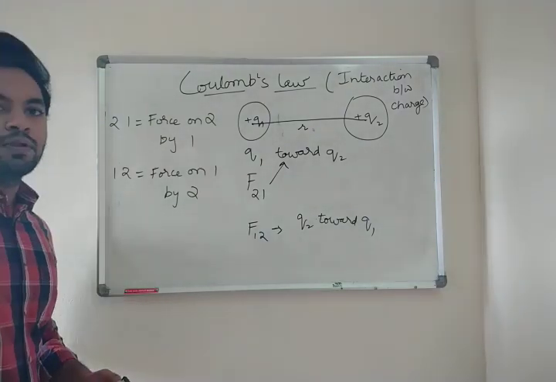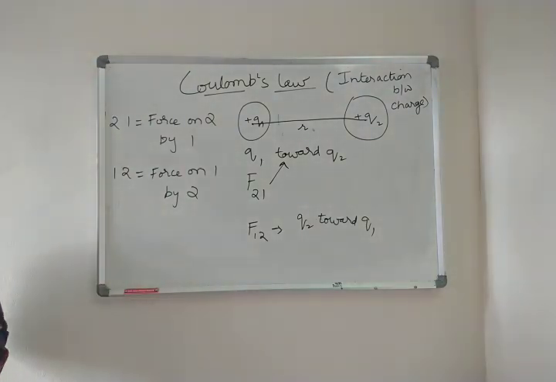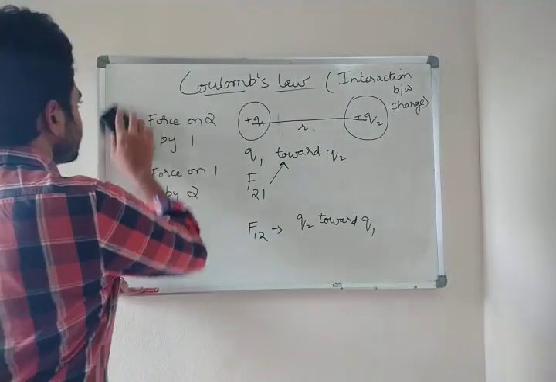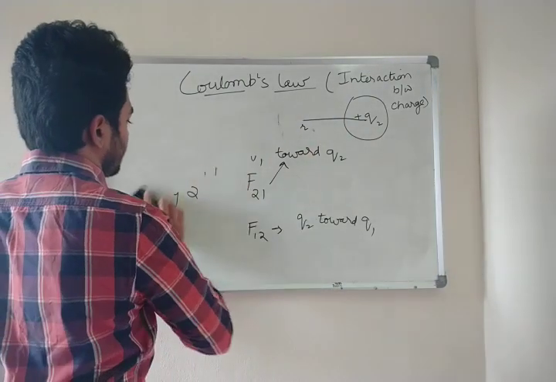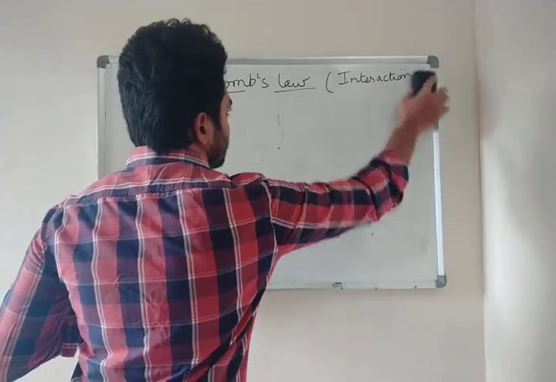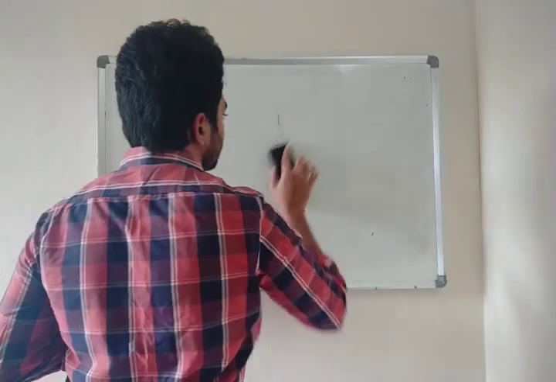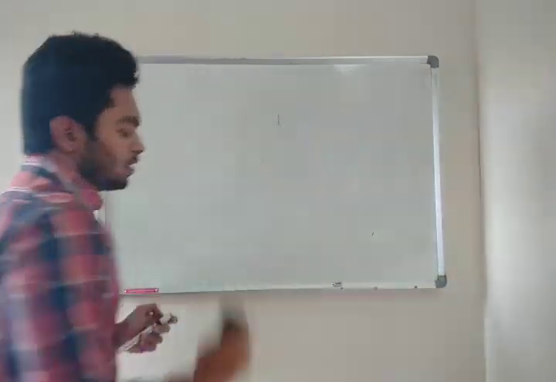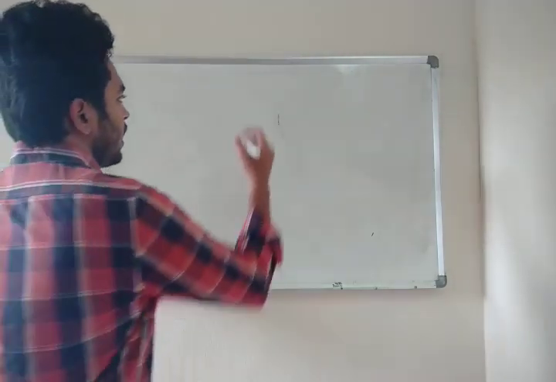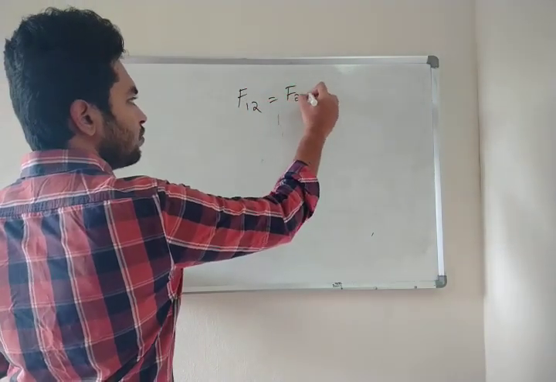Clear? Understood? Okay. Now, what Coulomb has told is F12 is equal to F21.